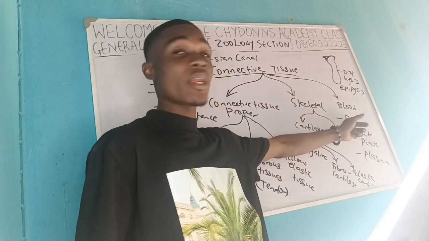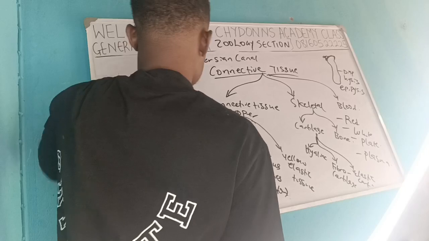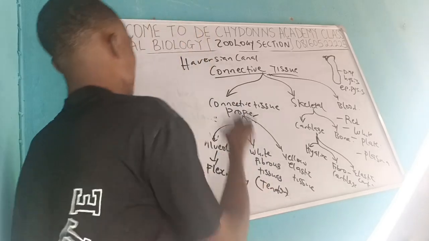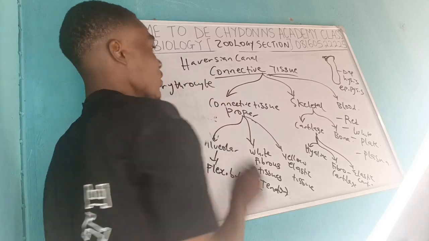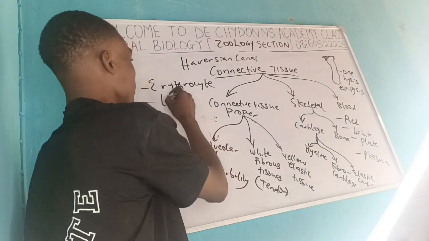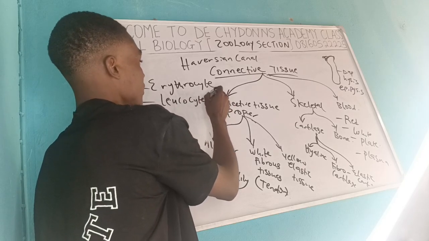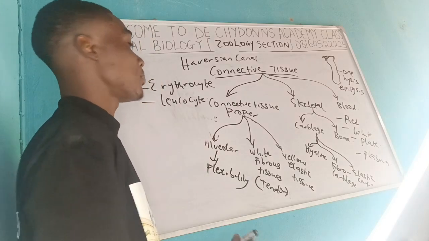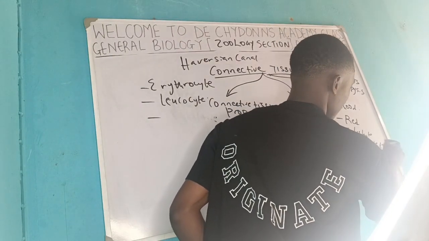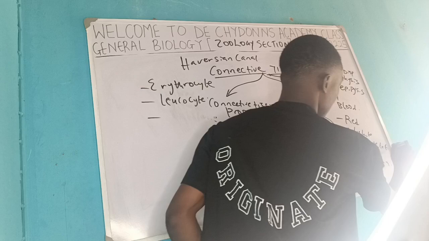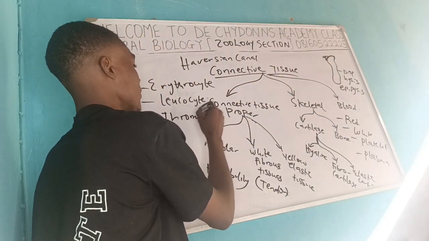We have another name for the red blood cell. They are called erythrocytes. So it's called red blood cell or erythrocytes. The next one is the white blood cell. It is called white blood cell or leukocytes. And another one is the platelets, or thrombocytes.